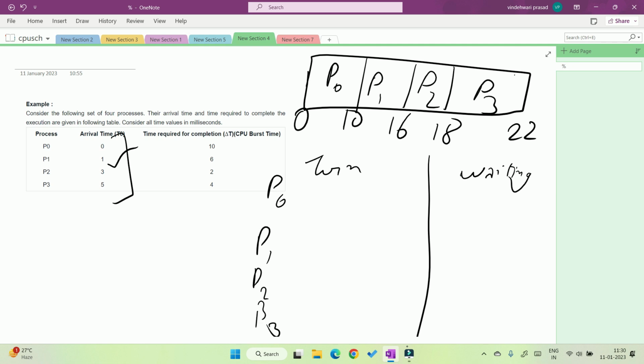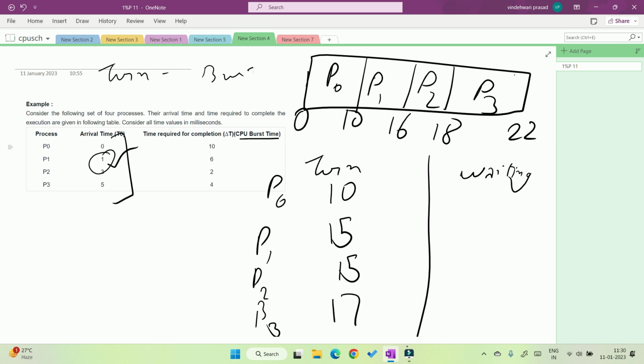So turnaround time of P0 is 10 minus arrival 0, 10 seconds. P1 is 16 minus 1 second, arrival time 1 second, 15. P2 is 18 minus 3, 15. P3 is 22 minus 5, 17. Now waiting time is turnaround time minus burst time. Burst time of every process is given here.